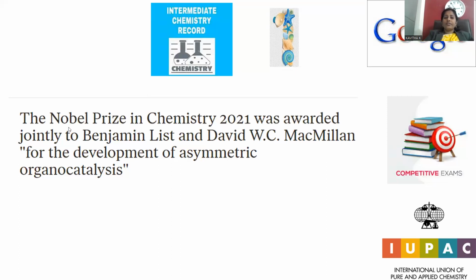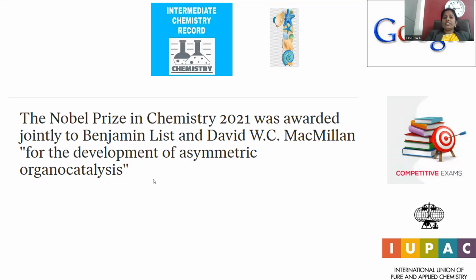intermediate level chemistry, right? In question number 1, we will go with: the Nobel Prize in Chemistry 2021 was awarded jointly to Benjamin List and David W.C. Macmillan for the development of asymmetric organocatalysis, right? Here, the Nobel Prize in Chemistry in the year 2021 is jointly awarded to the scientists Benjamin List and David W.C. Macmillan. And what are their contributions?